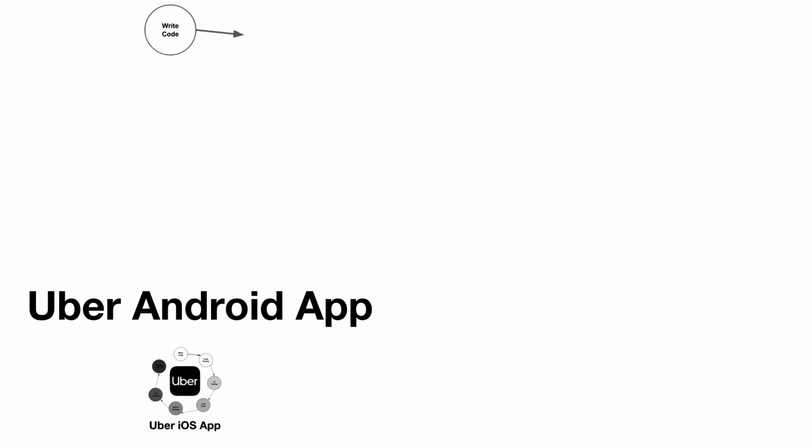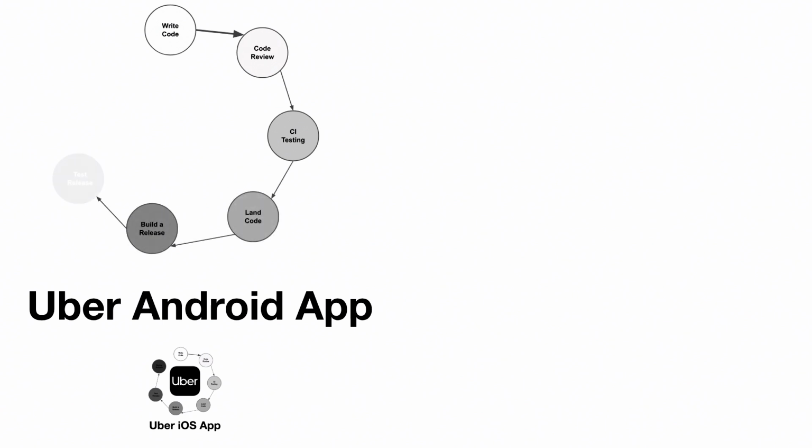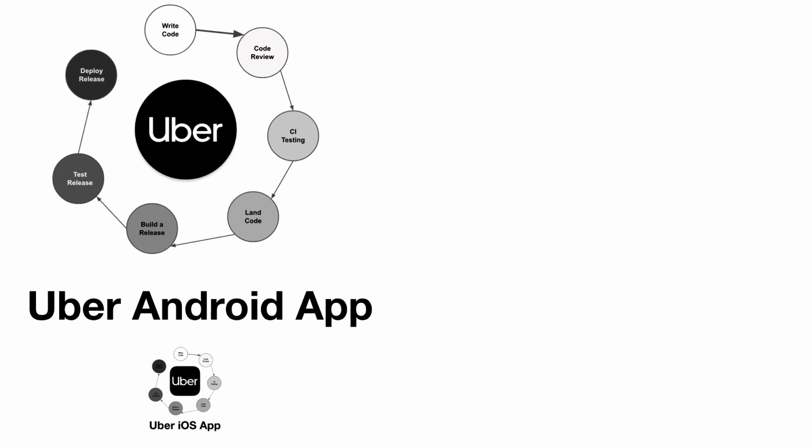But that's just one app, right? That's our iOS app. It turns out we also have an Android app, and this same diagram looks fairly similar. Write your code, get it reviewed, etc. But now we're writing the code in a different language. We're doing code review with slightly different policies. We have CI testing in slightly different CI infrastructure. The release gets built through a distinct process, and on and on, right? This is actually a separate process that has grown up independently of the first one that I talked about.